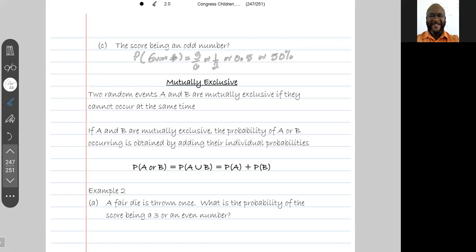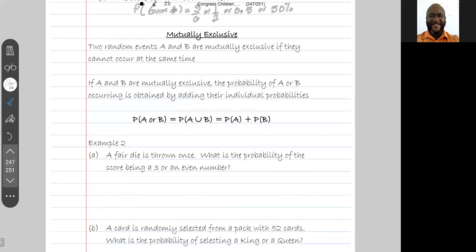Guys, if A and B are mutually exclusive events, the probability of A or B occurring is obtained by adding their individual probability. Now notice I cannot say A and B because they can't occur together. They cannot occur at the same time. So the probability of A or B, which is the same as the probability of A union B, is equal to the probability of A plus the probability of B.